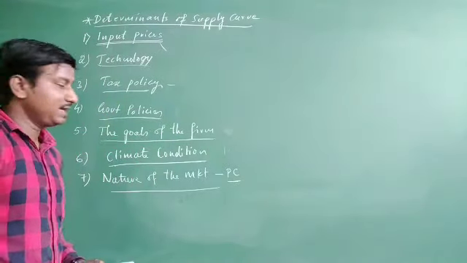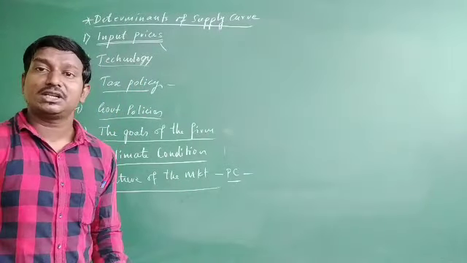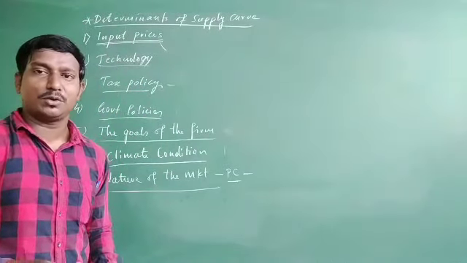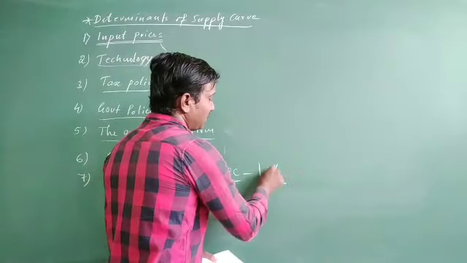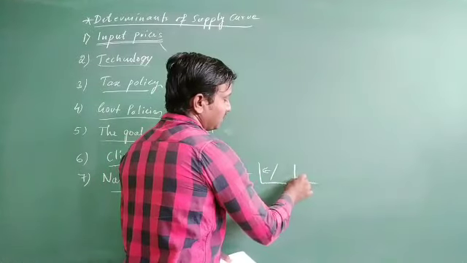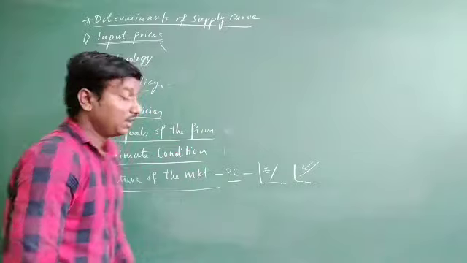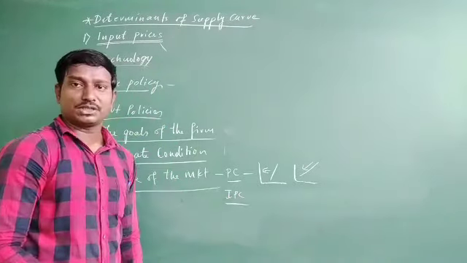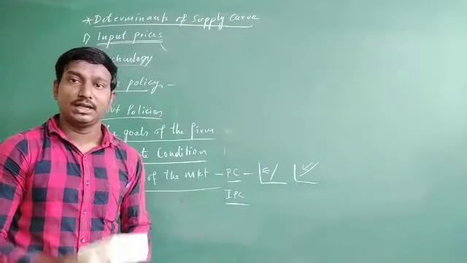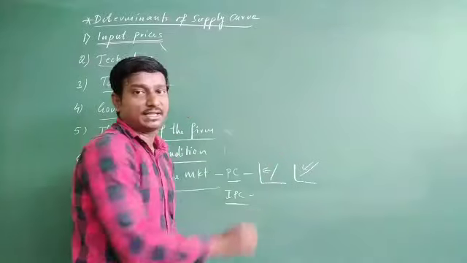If perfect competition is there, then automatically the supply is going to decrease. Why? Because they are not influencing the price. Then what is going to happen here? The supply comes to left side. Let's shift left side and move downward. If it is imperfect competition, monopoly, monopolistic, oligopoly, and so many other competitions, then they can influence the price.